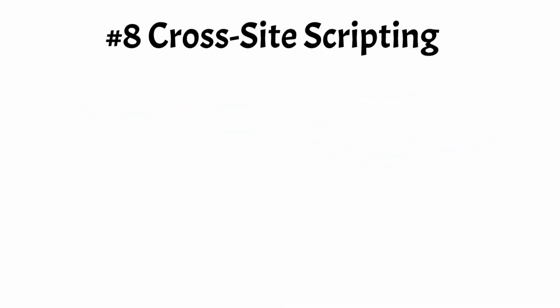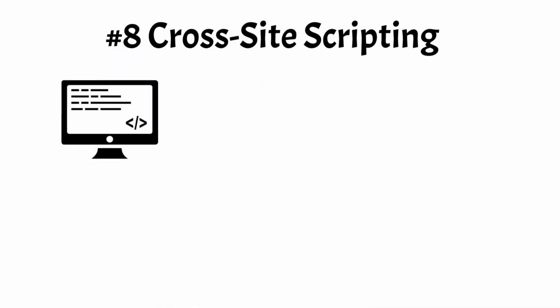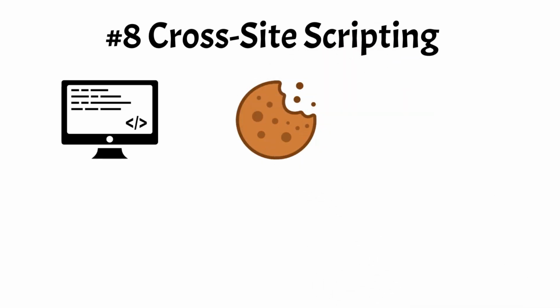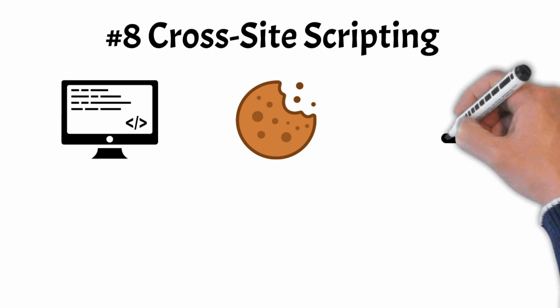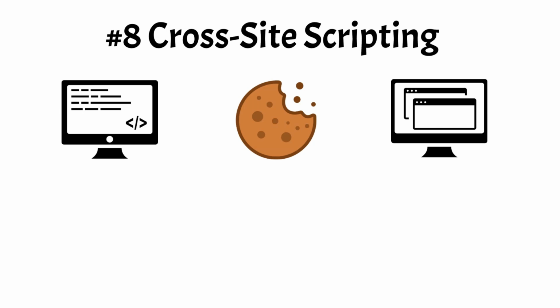Number 8. Cross-site scripting. Cross-site scripting is a type of cyber attack where malicious scripts are injected into web pages viewed by other users. These scripts can execute in the browsers of unsuspecting users, allowing attackers to steal cookies, session tokens, or other sensitive information. They can also manipulate content on the page or redirect users to malicious websites. Cross-site scripting vulnerabilities typically arise from improper input validation and lack of output encoding in web applications.